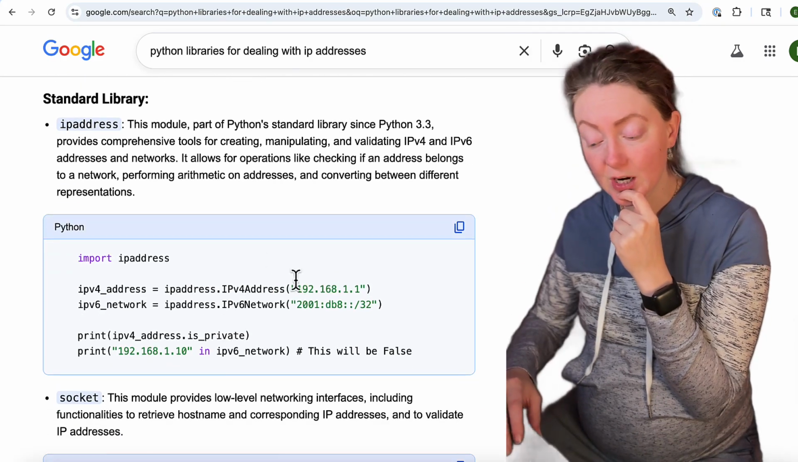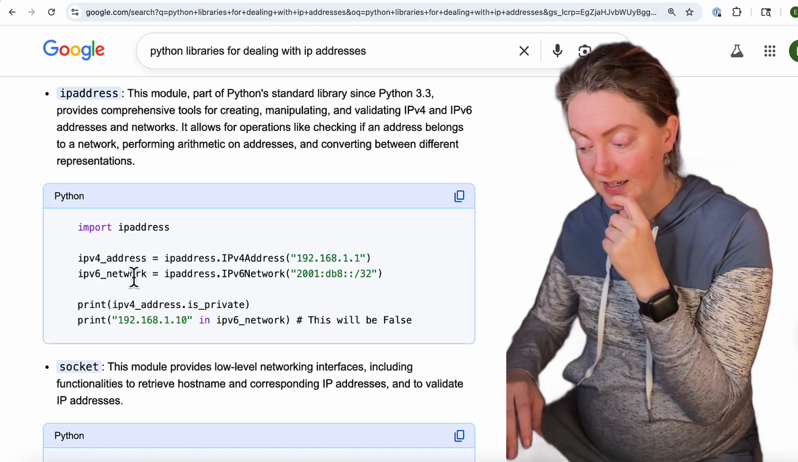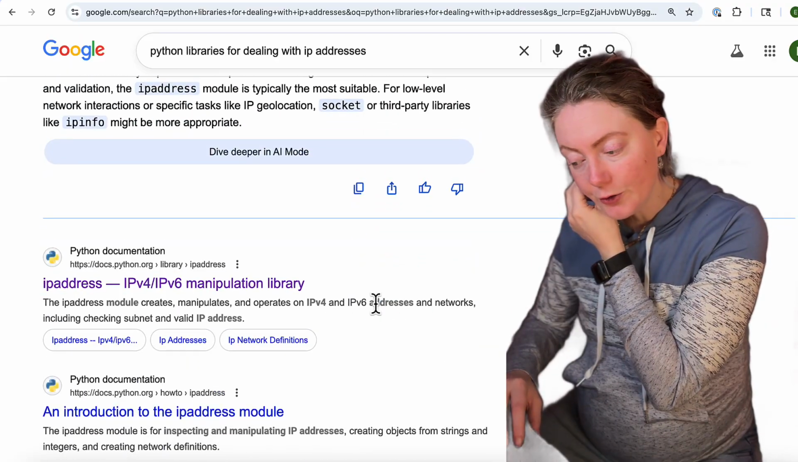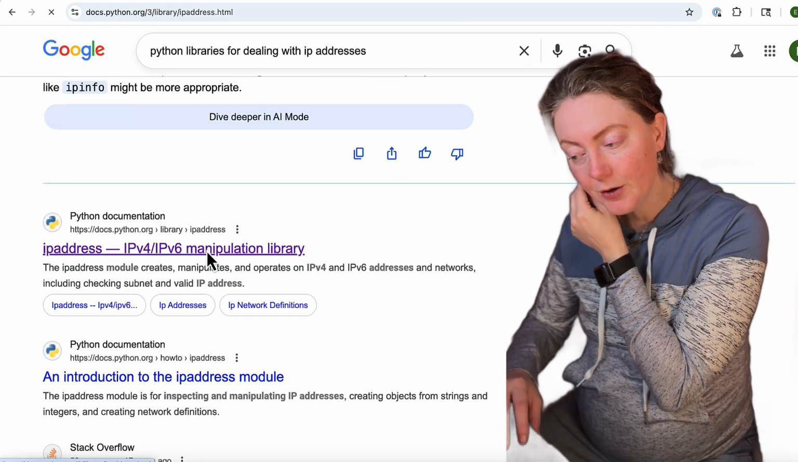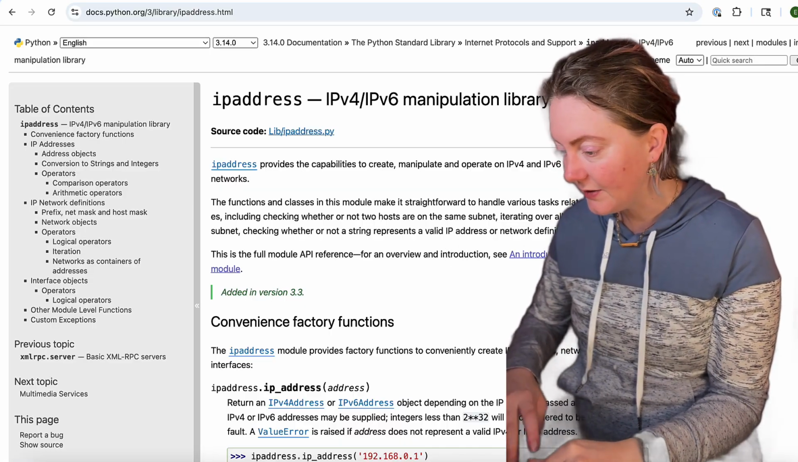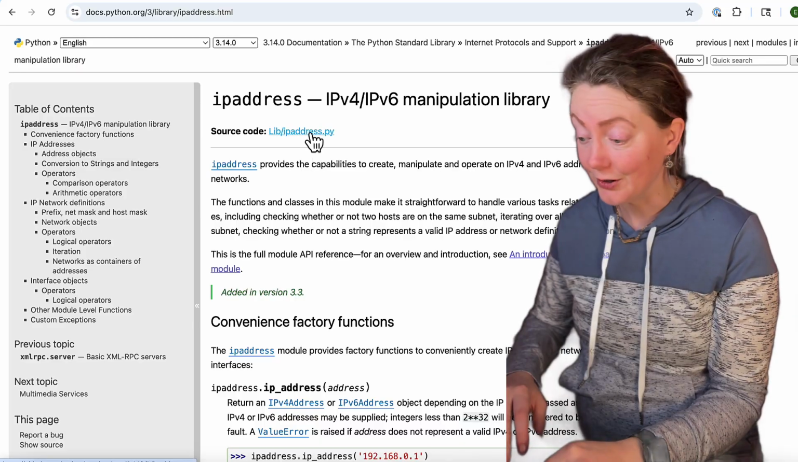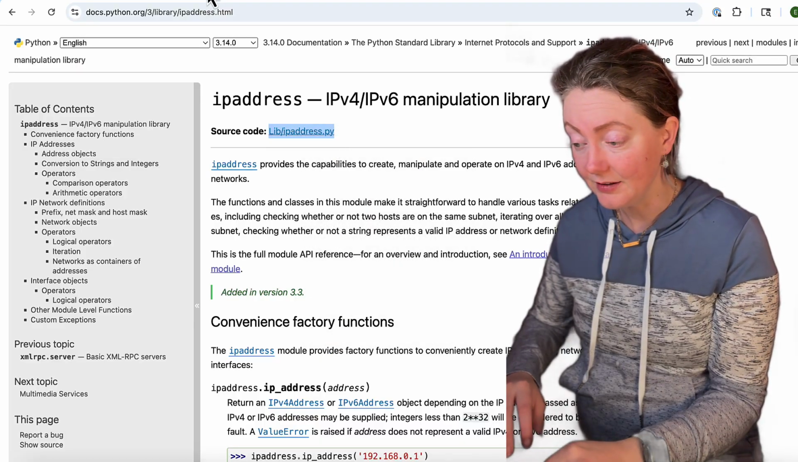And they give us an example here. We'd need to verify ourselves if that's accurate, but they give an example of creating an address and creating a network. Because I'm learning about this, I'm going to go into the official documentation at Python. So I see the name of the library and a description. We have access to the source code. So I'll open that up just so you can see what that looks like.